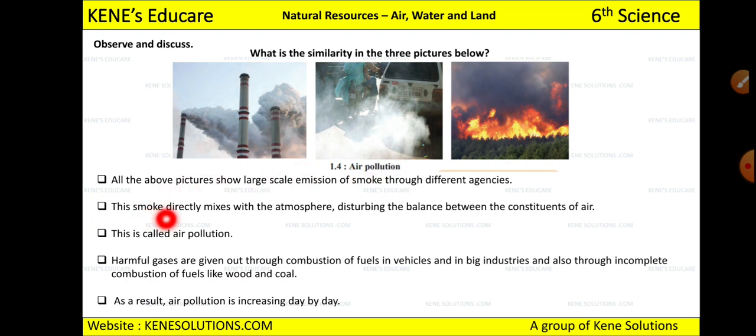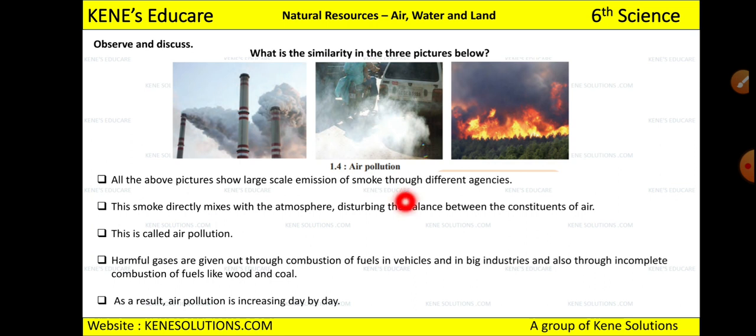So this smoke will directly mix with the atmosphere and disturb the balance between the constituents of the air. And as I told you, to sustain life on earth, it is very important to have a balance between these constituents of the air. But if we contribute to this air pollution, what will happen? The balance between them will get disturbed, and our life will get disturbed, right? So what do we call this? The smoke that mixes with the atmosphere and disturbs the balance is called air pollution.